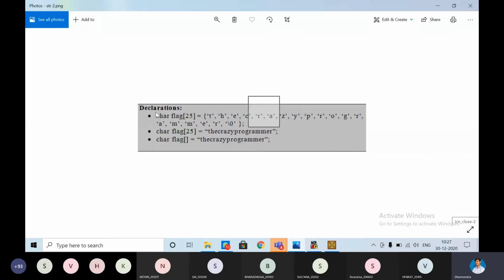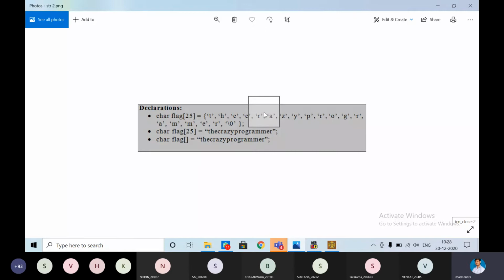Now, the declarations we can declare like this. We are having 3 types of declarations of the strings. Char, a variable name, array concept, 25 characters I can represent. This is one way. 25 characters means the ending character will be the null character, so 24 I can take. THE CRAZY PROGRAMMER.